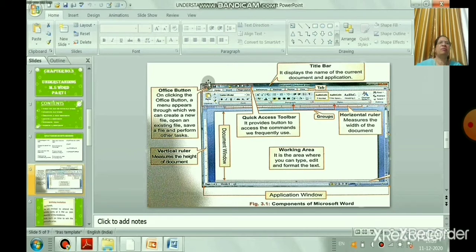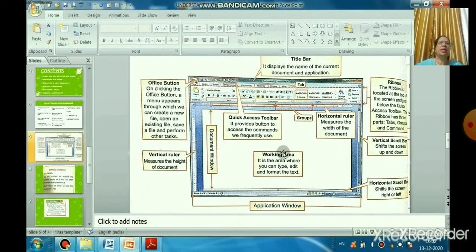You can save your file with the help of the Office button, and here the quick access toolbar is there. And can you see the vertical ruler? The vertical ruler measures the height of a document, and up you can see the title bar. The title bar will display the name of the current document and application. By default you will always see Document 1, because you have not saved the file. Now understood Office button, title bar and vertical ruler.